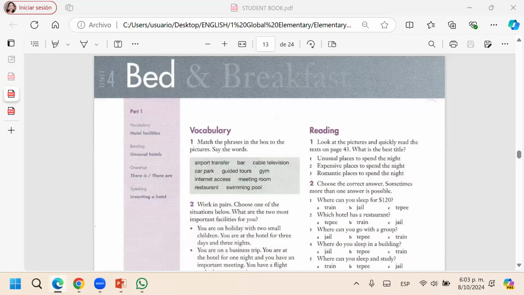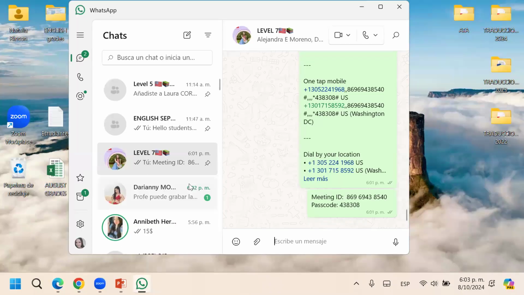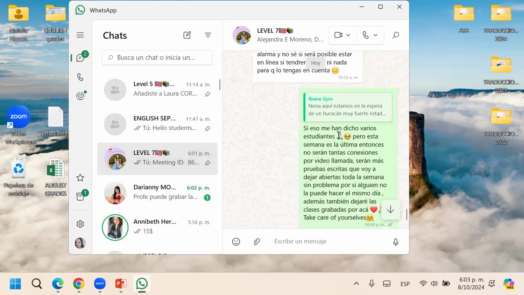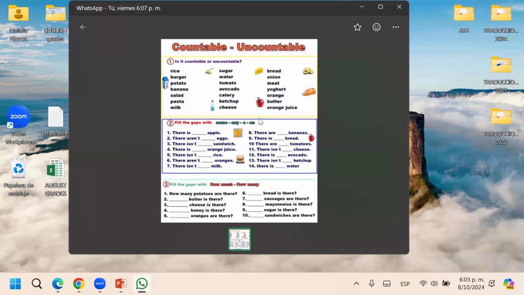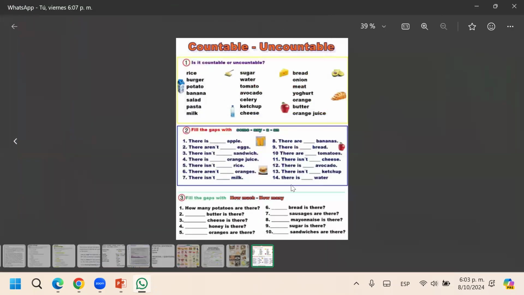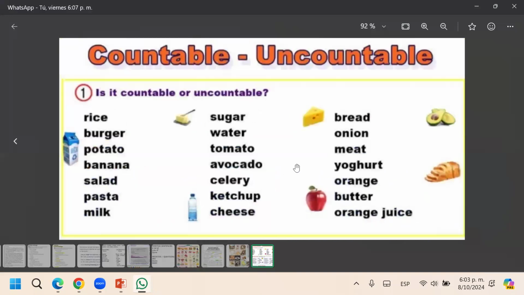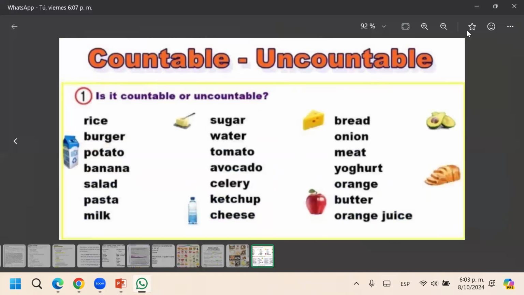I'm going to the workbook with, here is Ariane, 777. We're going to correct the workbook together. There's the countable and uncountable. Okay, countable, uncountable here. Here we have some, and some of them can be countable or uncountable. It depends on the context.